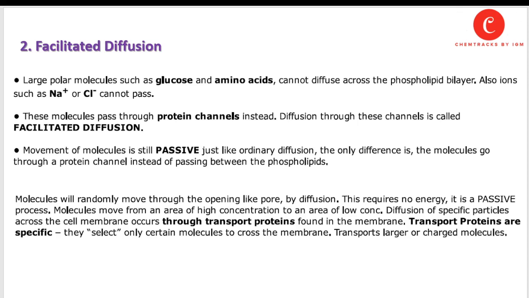Diffusion of specific particles across the cell membrane occurs through the transport proteins found in the membrane. Transport proteins are specific. They select only certain molecules to cross the membrane. They can transport charged or larger molecules that cannot simply pass through the pores present in the plasma membrane or the phospholipid bilayer. So these types of material pass across the membrane by using some protein carrier or protein channel. This diffusion is called facilitated diffusion.